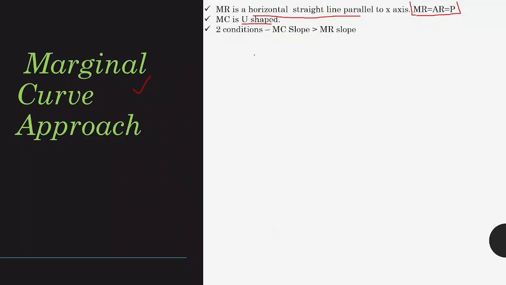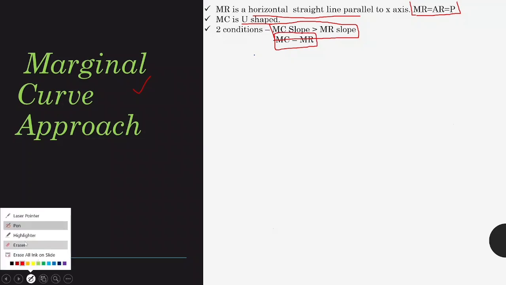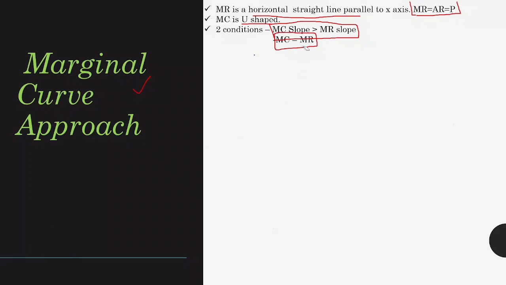Now the optimum condition for output has two requirements. First, we look for a point where marginal revenue has a slope less than marginal cost. So marginal cost should have more slope. And the second condition is the equality of marginal cost and marginal revenue. So a point where the slope of marginal cost is greater than marginal revenue and also there is equality, that point will be our optimum condition, and that will give our optimum output level.